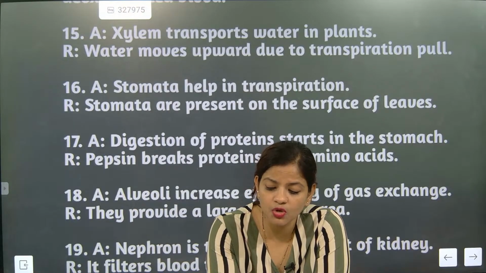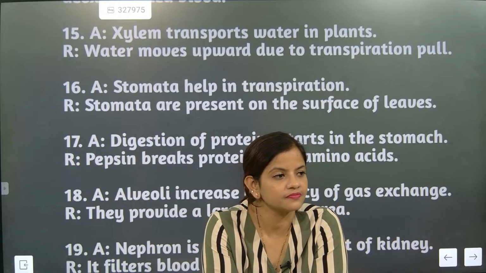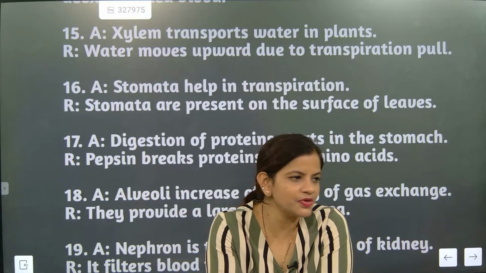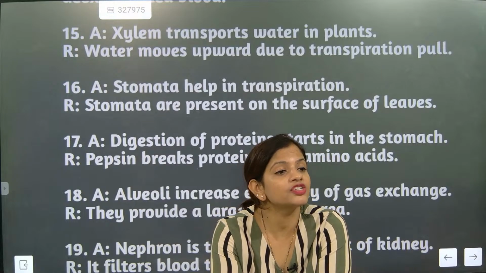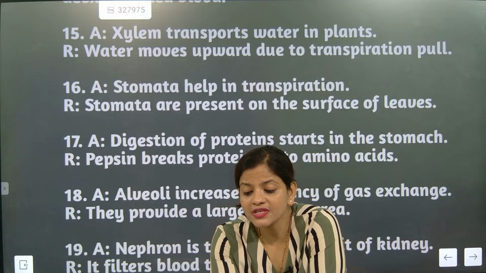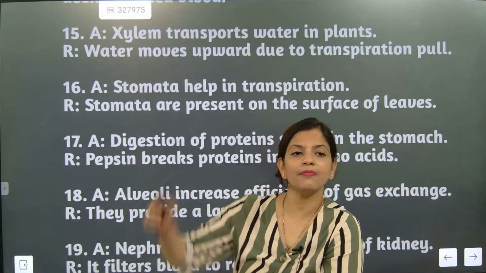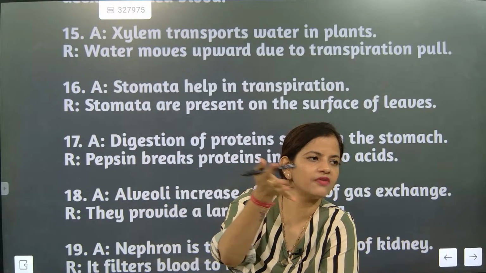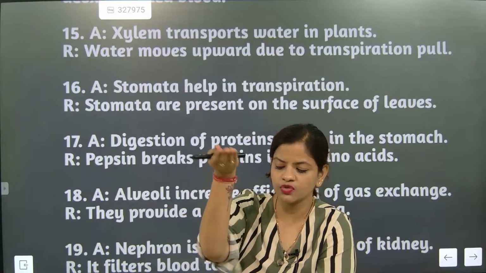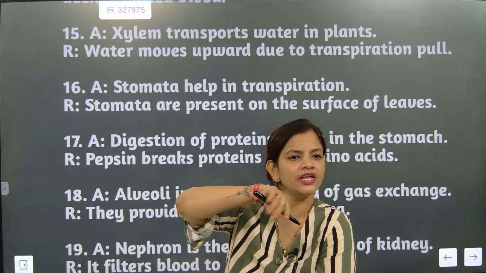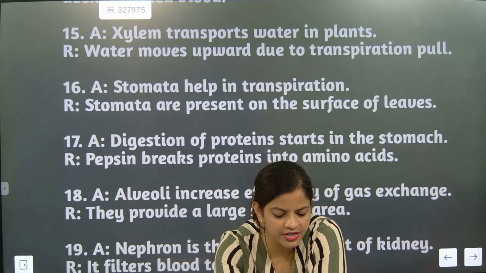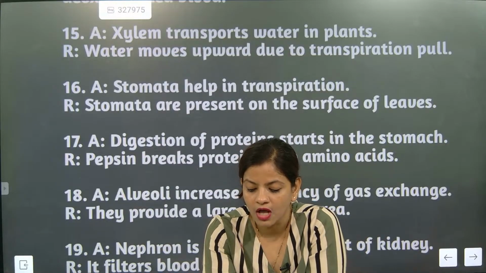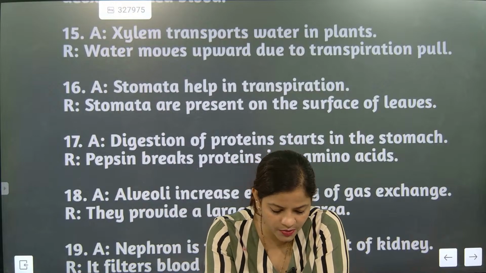Who can answer this question? Stomata help in transpiration. See, stomata help in transpiration is one part. Exchange of gases. Stomata are present on the surface of leaf. Stomata is present in the backside of the leaf. At the time of teaching, what did I say? Here the cortex part will be there, where a gel-like substance will be there, whose work is to trap sunlight. But backside only stomata pores are there. So assertion and reason true, but reason is not explaining assertion. Both the statements are true, but reason is not explaining assertion. That's the most important part.